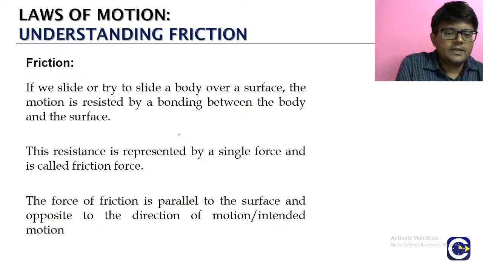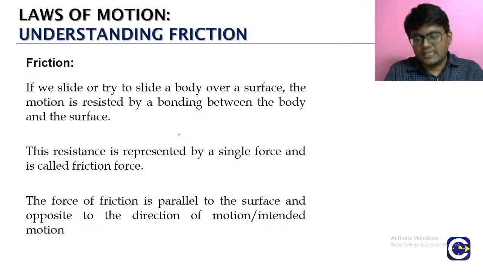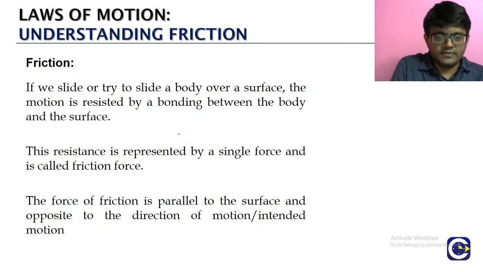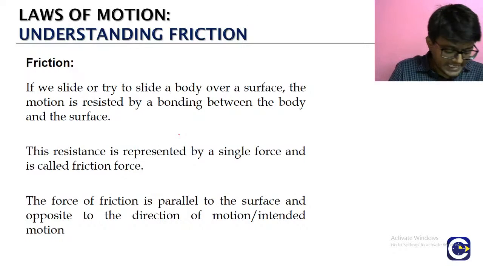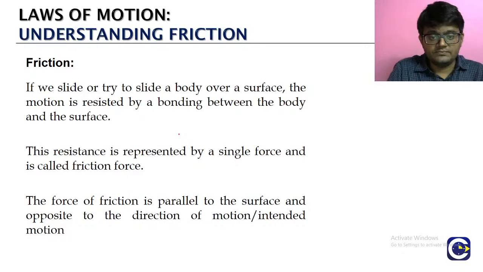So see, if we slide or try to slide a body over a surface, there are two cases. One case is when we are really sliding it.